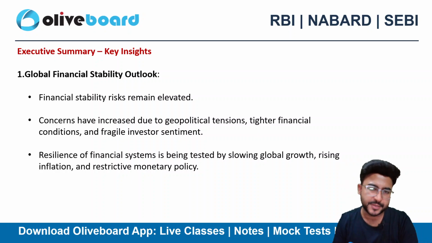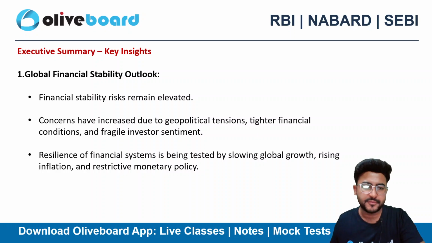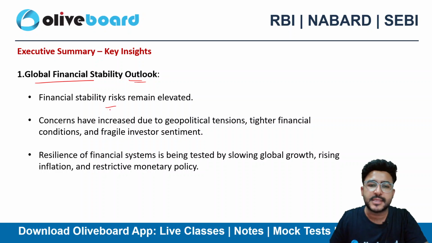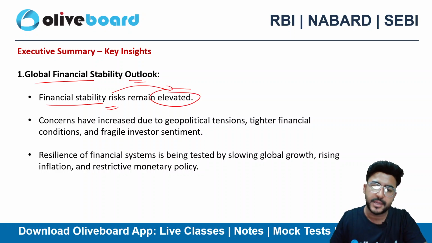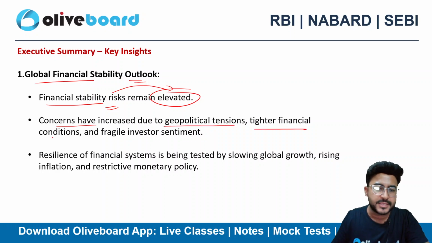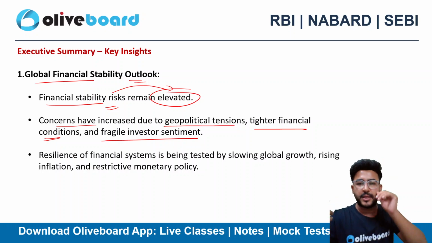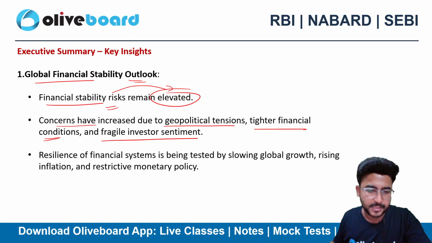So here are the key highlights of the executive summary. There is an executive summary in the report, and I have taken the crux of it. The first point is the global financial stability outlook. What is the outlook? The risk remains elevated. The financial stability risk is still up. Concerns have increased due to geopolitical tensions, tighter financial conditions and fragile investor sentiment.